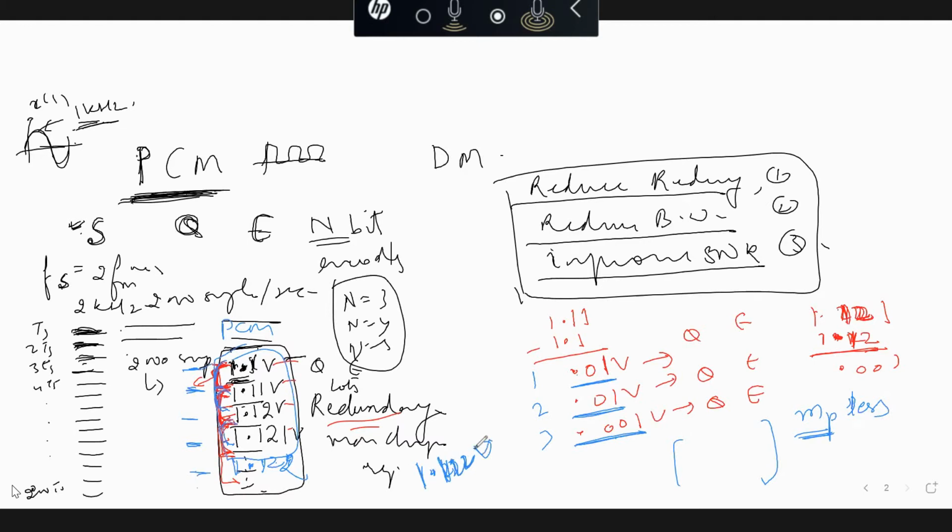But if I take the difference between the adjacent values, and now I am getting 3 values here, among this new set of 3 values, my peak value has now become 0.01 volt. So earlier the peak value was 1.22 volt, and now the peak value is 0.01 volt among the 3 voltages that I have got. Now what is the importance of getting a reduced peak value? That the reduced peak value is now improving the SNR.